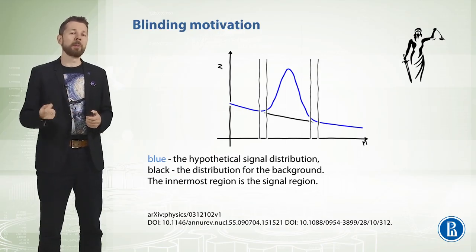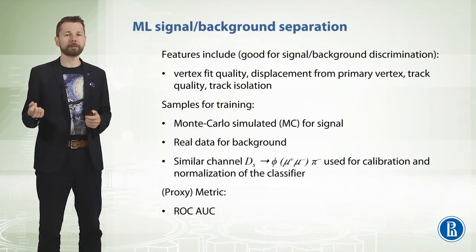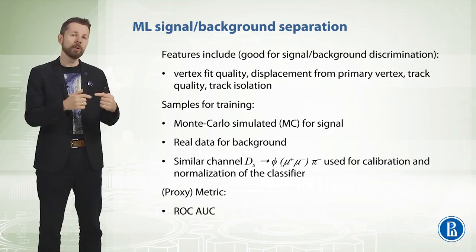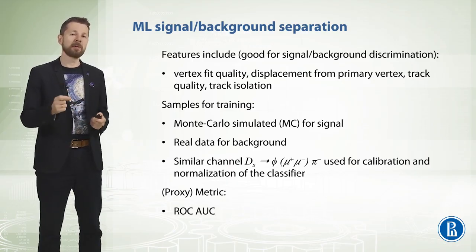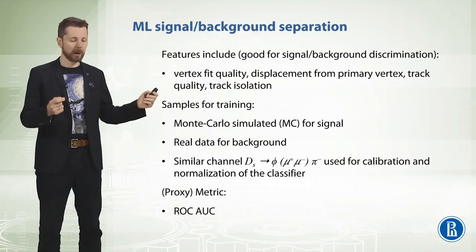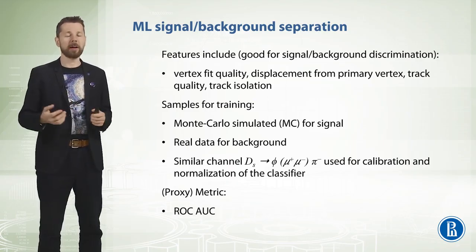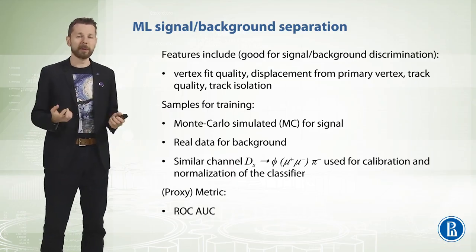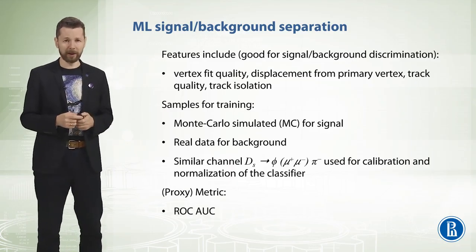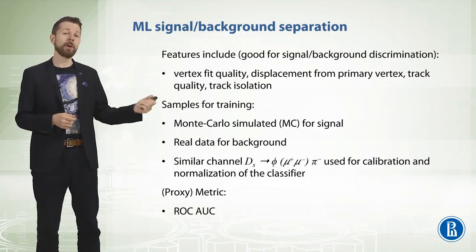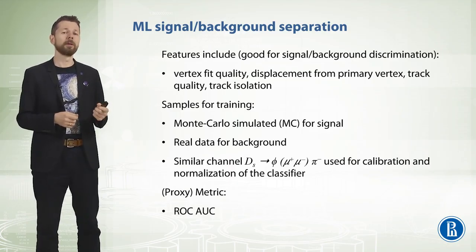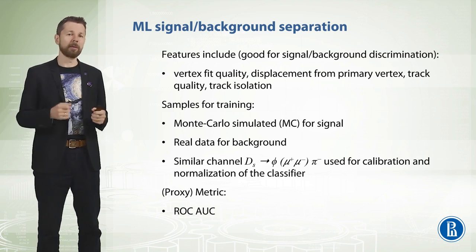So, to discriminate between signal and background, we should include such features as vertex fit quality, how well muons actually come together, displacement from the primary vertex, so how distant the trajectory of a particle or a secondary vertex is from the primary vertex, track quality, track isolation. Samples used for training the classifier are taken from Monte Carlo simulation for the signal and real data for the background.